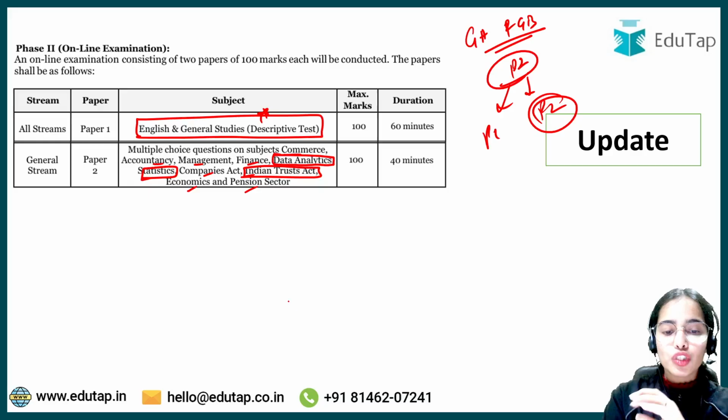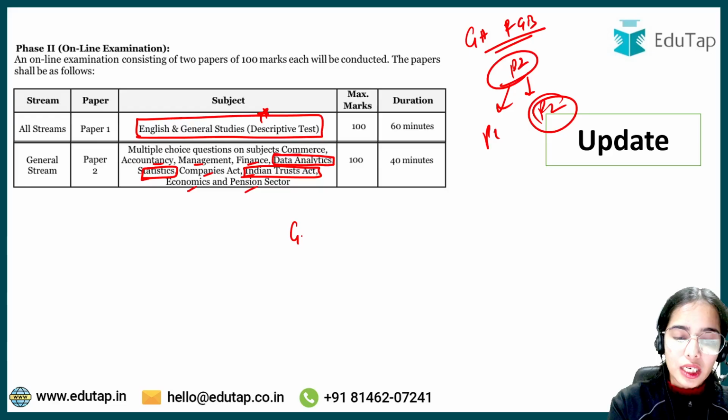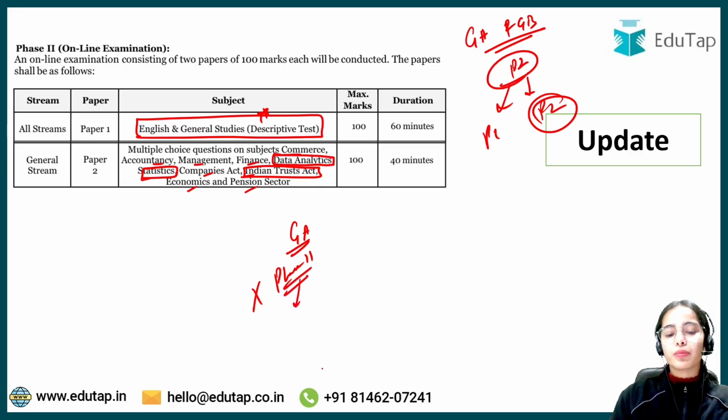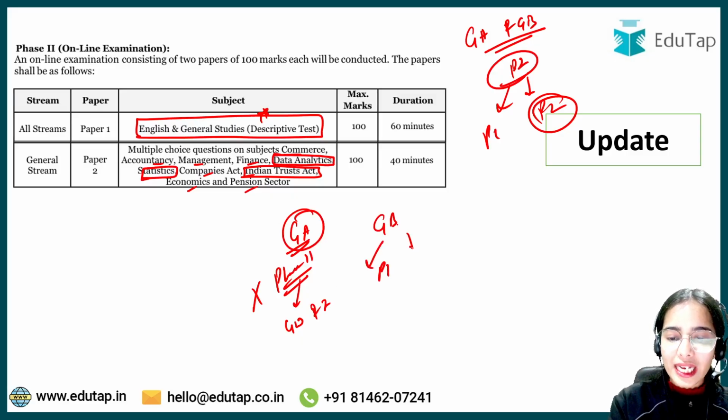So this is the major change: before, for grade A, there used to be no online phase 2 examination like the MCQs; only the group discussion and the interview used to happen. For grade B there was paper 1 and paper 2.